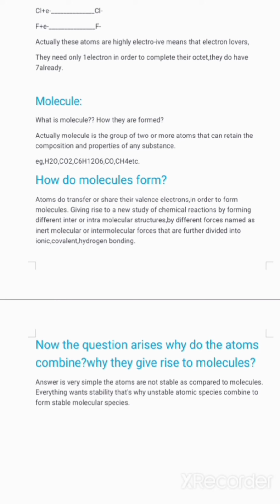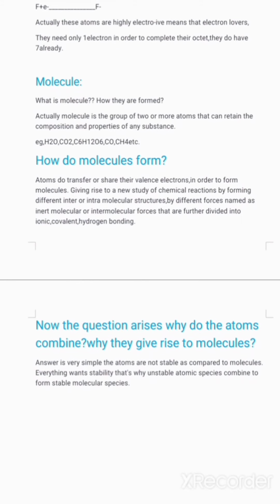Next, the very important question. The question actually is, why do the atoms combine? Why do they need so? Why do they give rise to molecules? The answer is very simple, that the atoms are not stable as compared to the molecules, and the molecules are more stable, and everything in this world wants stability. That's why these unstable atomic species combine to form stable molecular species. Clear?